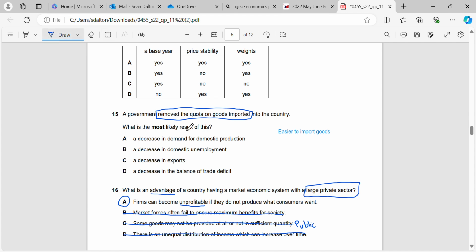Okay, so what will that do? Will it result in a decrease in the balance of trade deficit? No, it won't. It will result in an increase in the balance of trade deficit. Balance of trade deficit means that we're importing more and exporting less. So if it becomes easier to import goods, what are we going to do? Our imports are going to go up and our exports are going to go down. Therefore, our balance of trade deficit will increase, not decrease.